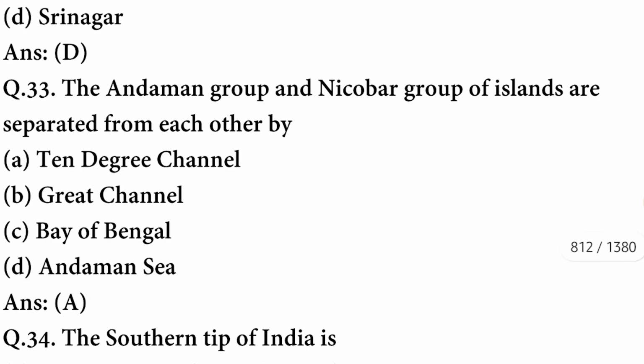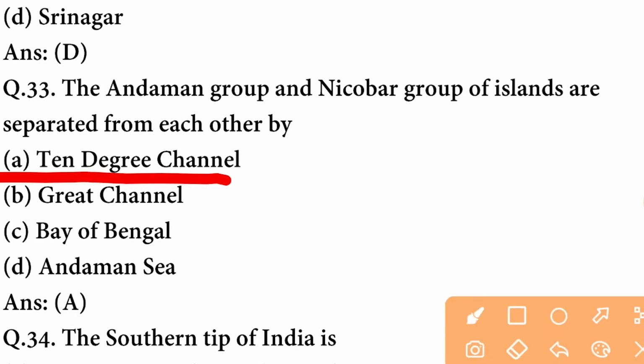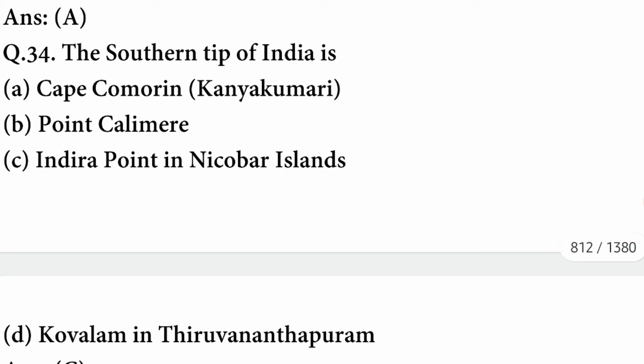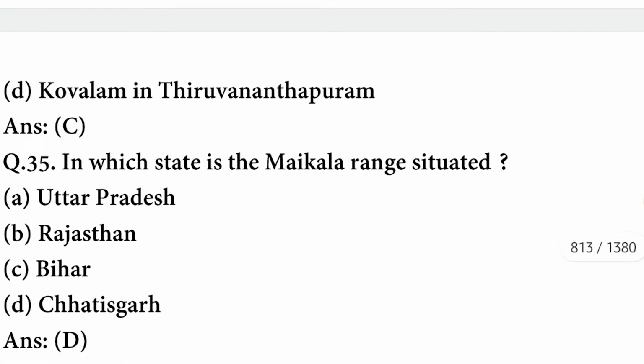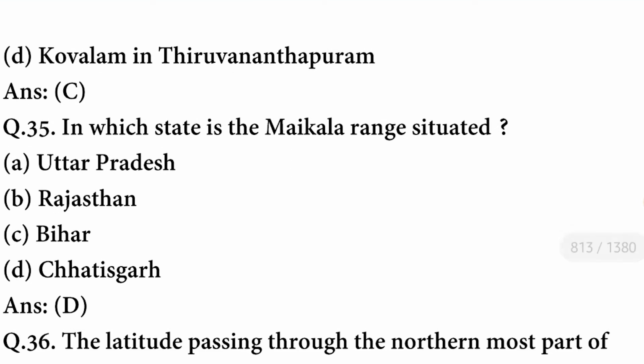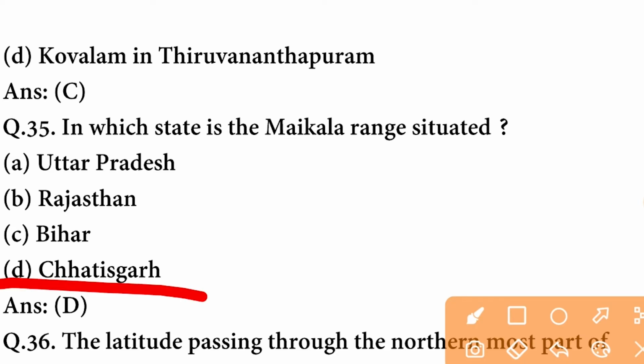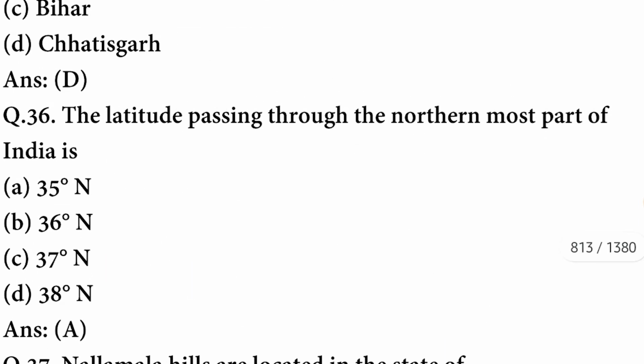The Andaman group and Nicobar group of islands are separated from each other by the Ten Degree Channel. A option is correct. The southern tip of India is Indira Point in Nicobar Islands. In which state is the Maikala range situated? These are situated in Chhattisgarh. The latitude passing through the northernmost part of India is 35 degree north.